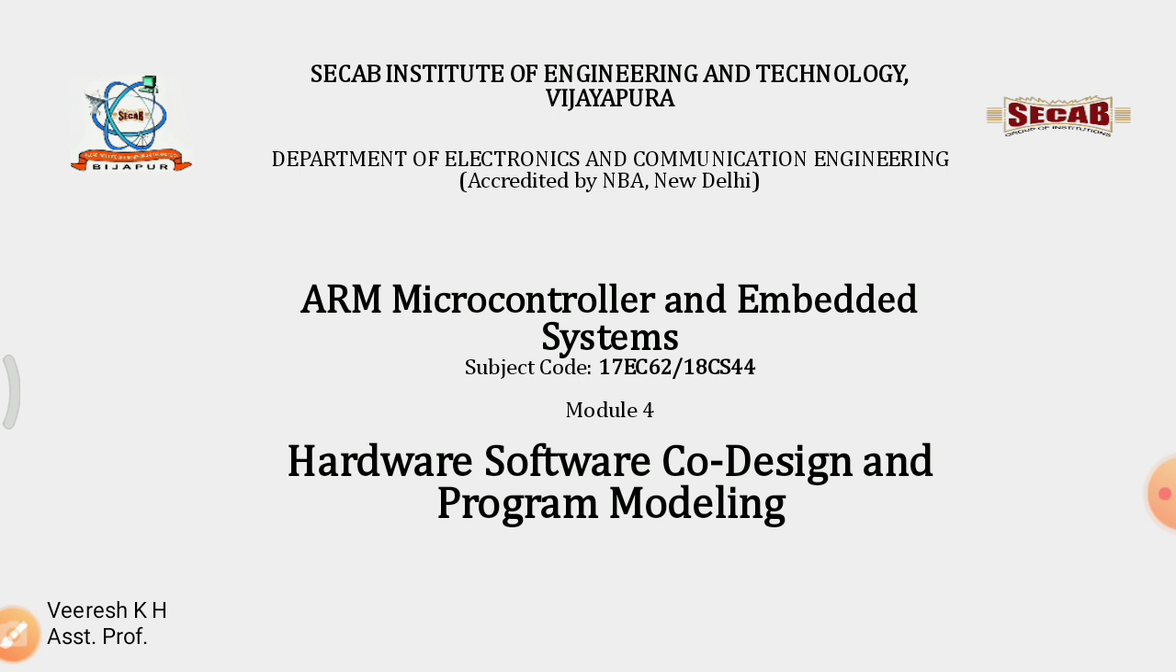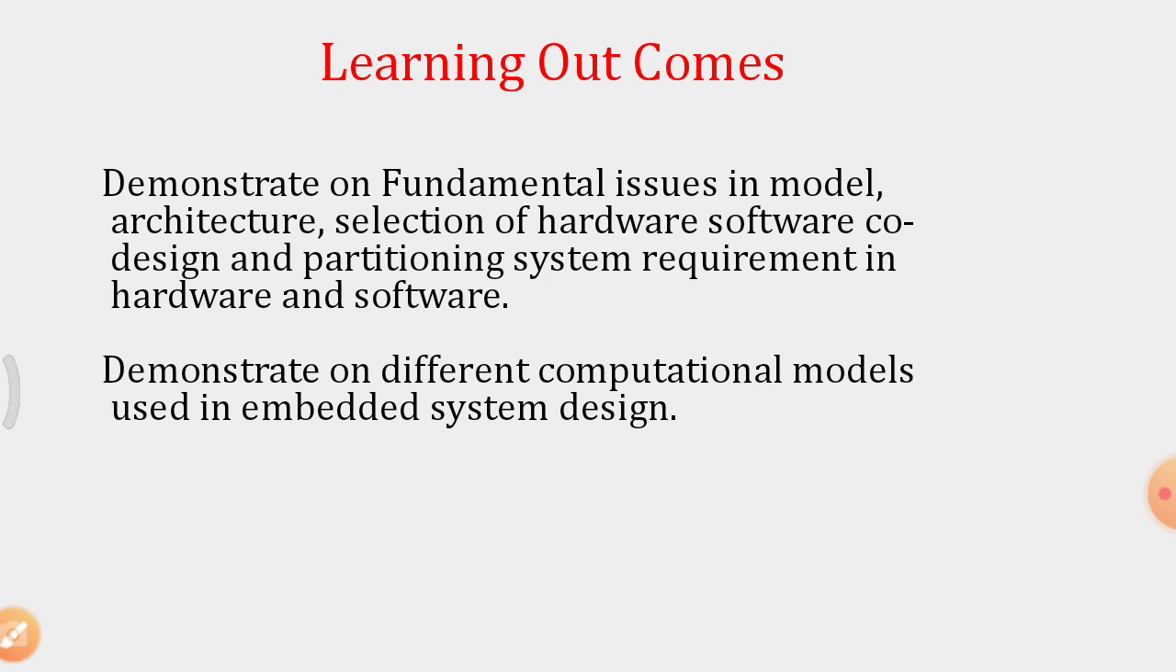Today I'm going to explain hardware software co-design and program modeling. So basically we will see co-design fundamental issues and then a few of the program modelings. After going through these sections, the students will be able to demonstrate the fundamental issues in model architecture, a selection of hardware software co-design and partitioning, and system requirements in hardware and software. And also they are able to demonstrate different computational models used in embedded system design.